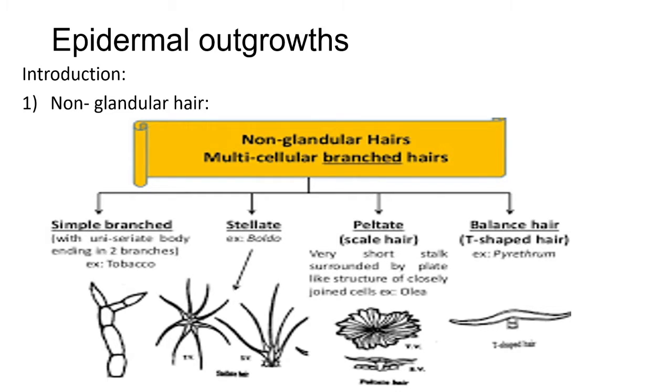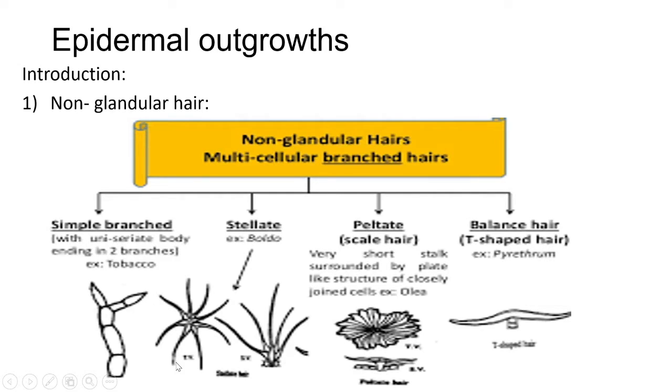Morphologically, non-glandular hairs are categorized into two types: unicellular hairs and multicellular hairs. Unicellular hairs may be unbranched or branched, for example, unicellular branched. Now in this diagram, these are mostly multicellular hairs.